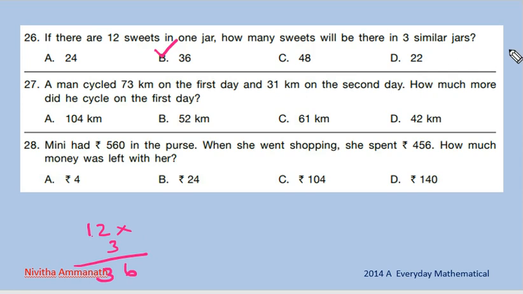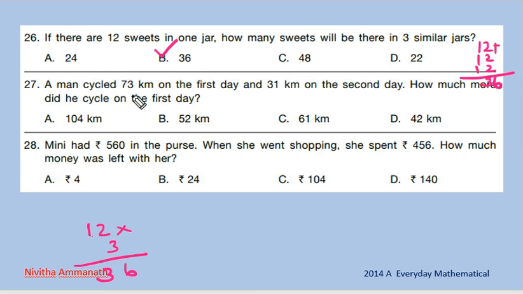Or we can look at 12 plus 12 plus 12. That is 2 plus 2, 4. 4 plus 2, 6. 1 plus 1, 2. 2 plus 1, 3. So 36.